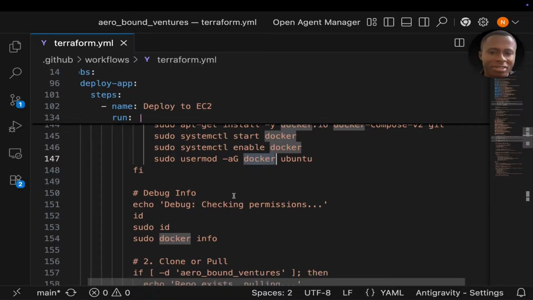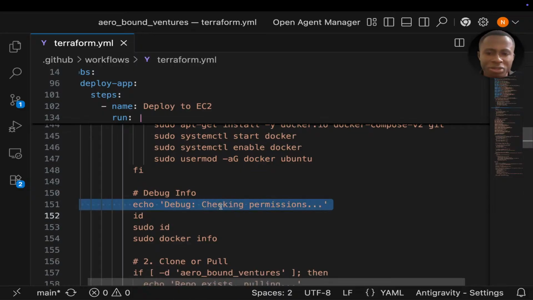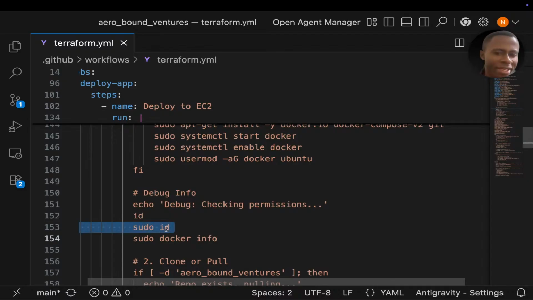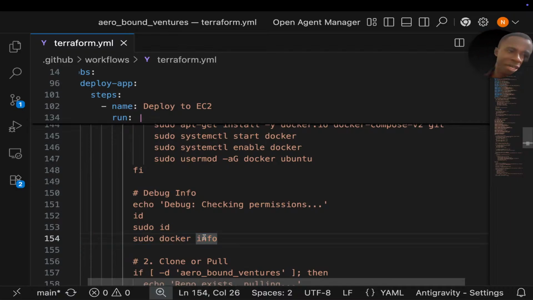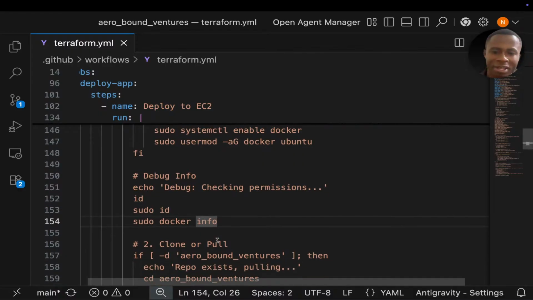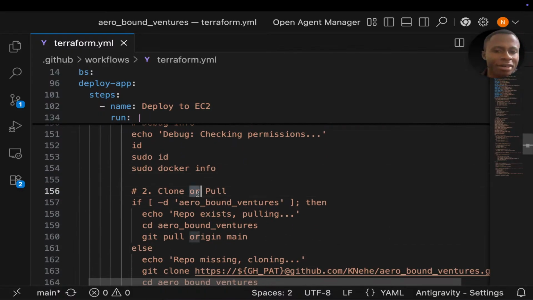Then after that, some simple checking of permissions: sudo id, sudo docker info. Not really important. I just use it for debugging just in case I need it, but later I'm going to remove it. Then after that, we clone the repo.